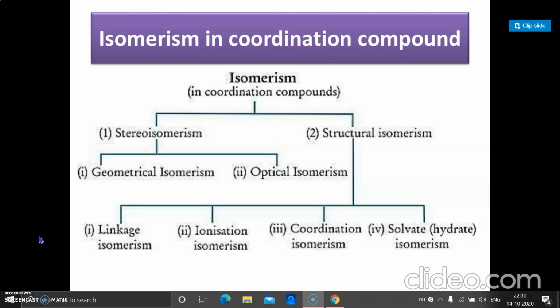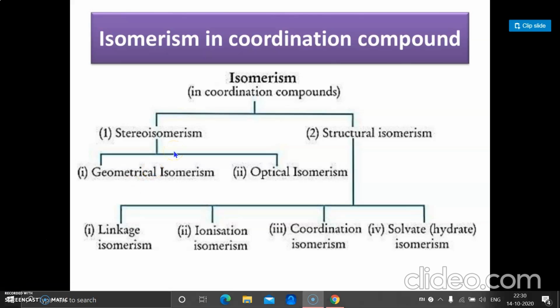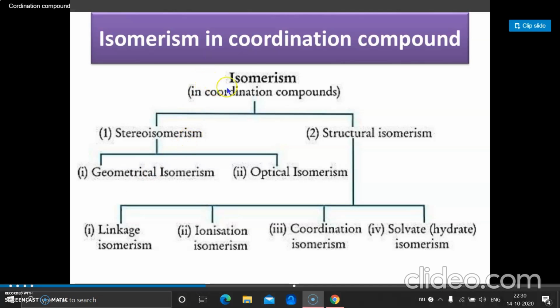Coordination compounds give rise to a wide variety of isomers due to different structural arrangements of constituent atoms in a structure. Isomerism in coordination compounds is divided into two main types, that is stereoisomerism and structural isomerism.